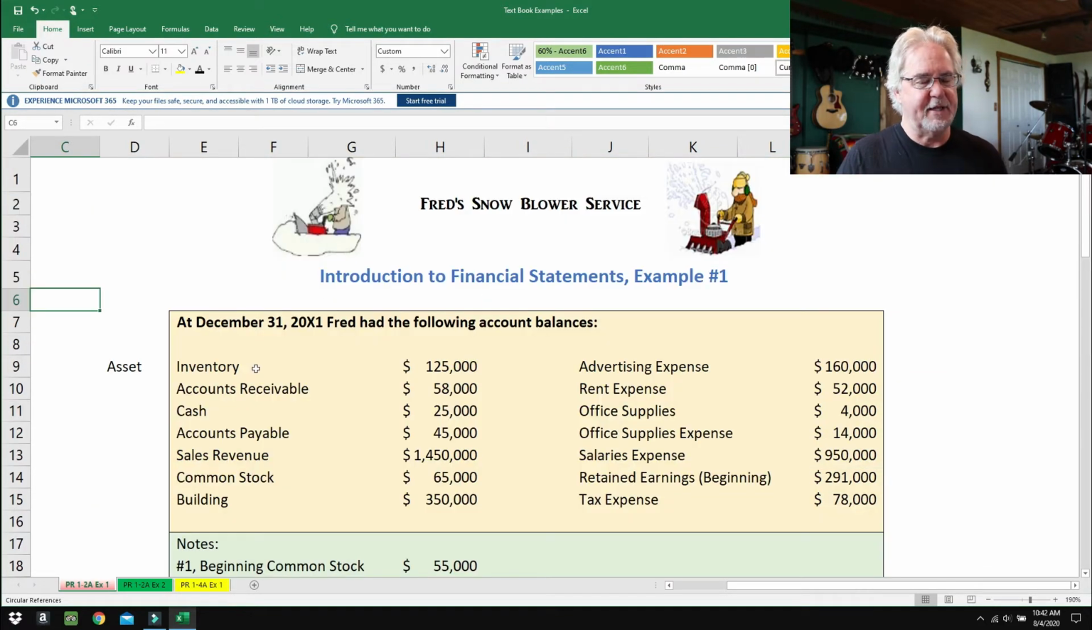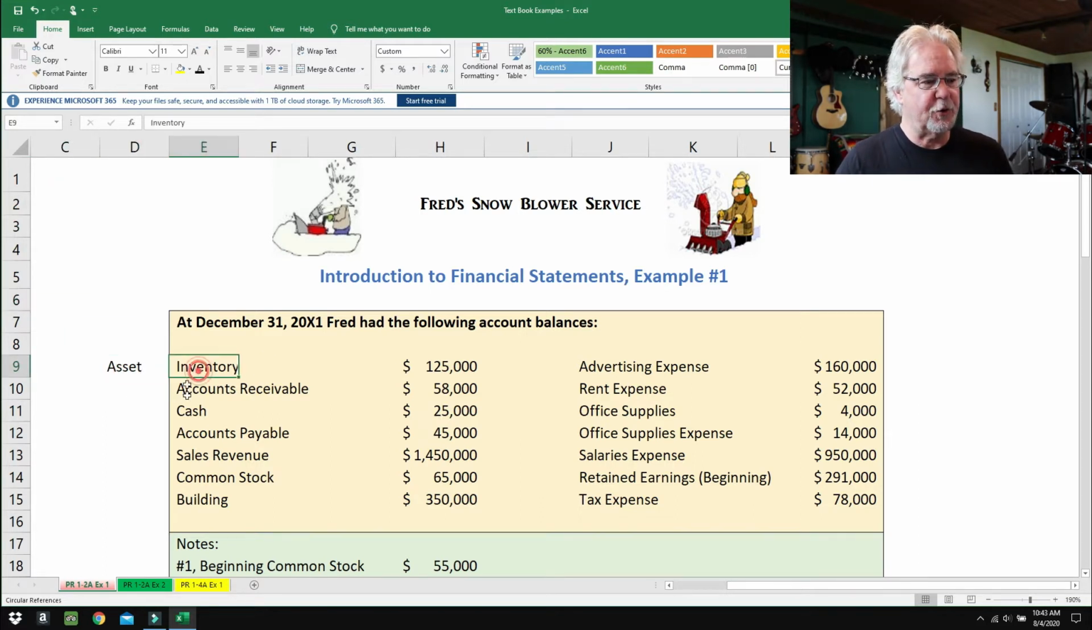All of these accounts can be divided up into 5 different categories. We've got assets, liabilities, equity, revenues, and expenses. There's only 5 different types of accounts. That is it. And what we need to do is divide these accounts up into those categories. That's our first step. For instance, I got the first one done here for us.